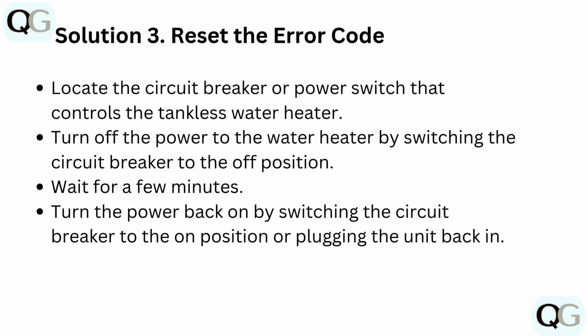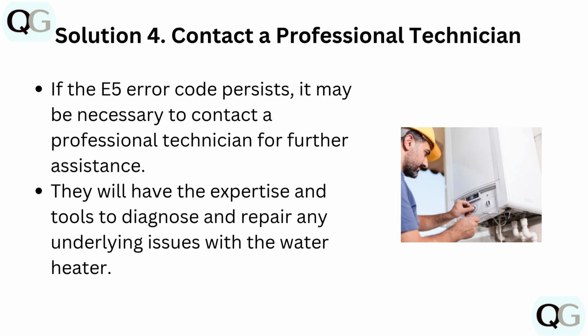Solution 3. Reset the error code. Locate the circuit breaker or power switch that controls the tankless water heater. Turn off the power to the water heater by switching the circuit breaker to the off position. Wait for a few minutes. Turn the power back on by switching the circuit breaker to the on position or plugging the unit back in.